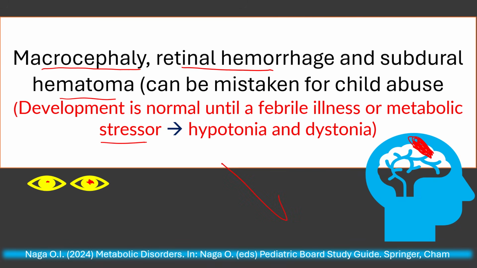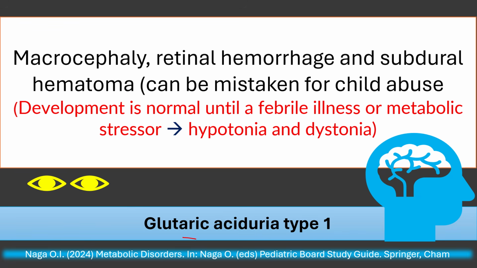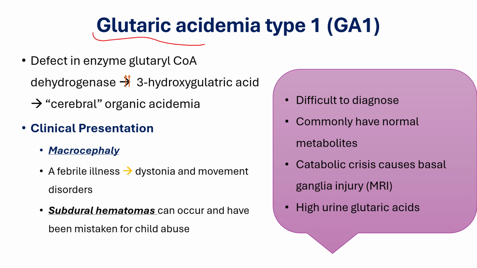What is the most likely cause? Glutaric aciduria type 1, glutaric acidemia type 1. This is because of deficiency or defect in the enzyme called glutaryl CoA dehydrogenase. This enzyme is very important for breaking down certain amino acids like lysine and tryptophan. This can cause organic acidemia or cerebral organic acidemia.